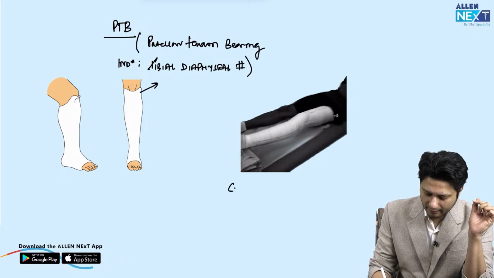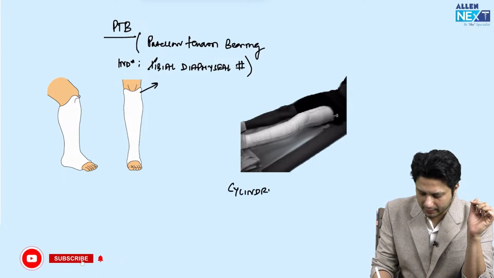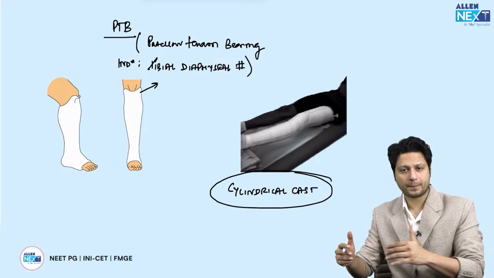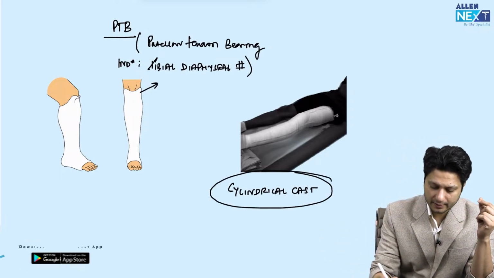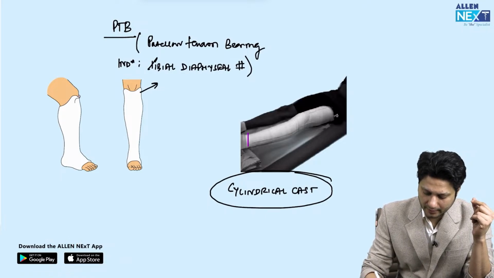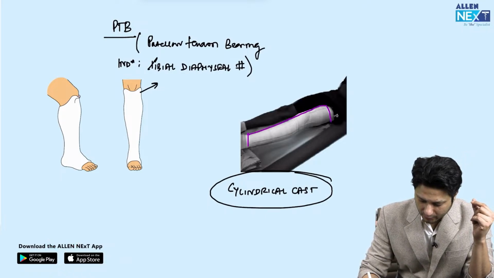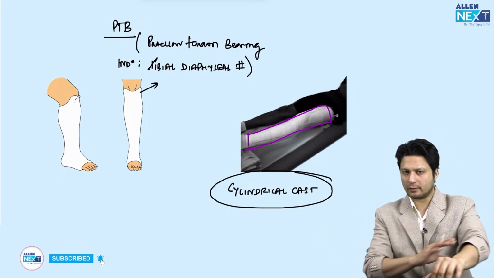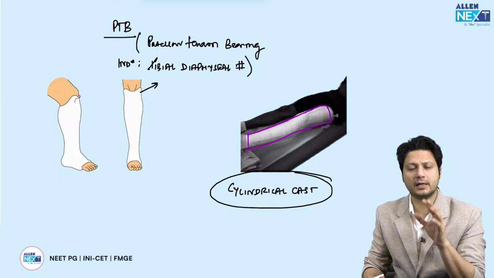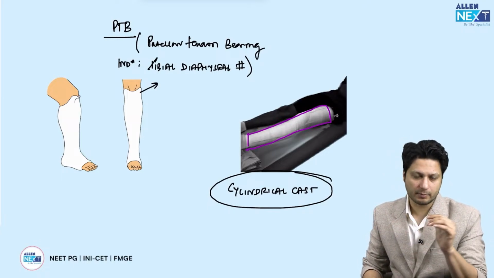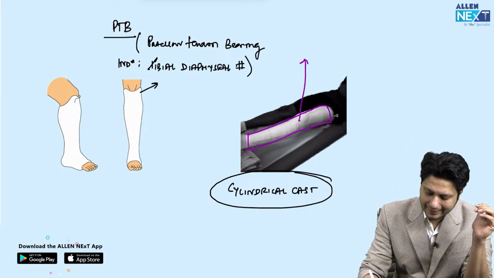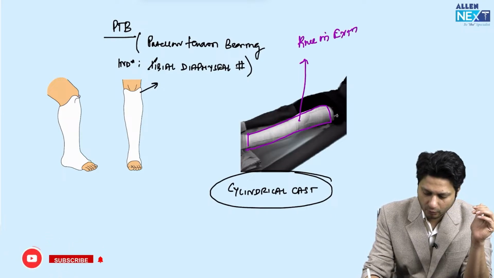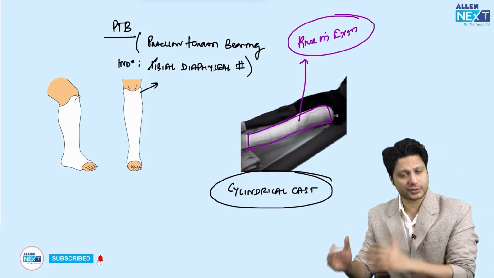On the other hand, we are having another cast which is known by the name of cylindrical cast. How will you identify a cylindrical cast? That it is again a below knee, lower limb cast which is enclosing the entire knee joint. Knee joint को enclose करता है from the mid level of the thigh all the way up to the level of the ankle, specifically 5 centimeters above the level of the medial malleolus. But here the knee is immobilized in extension. You know, this is the only cast where the knee is kept in extension.